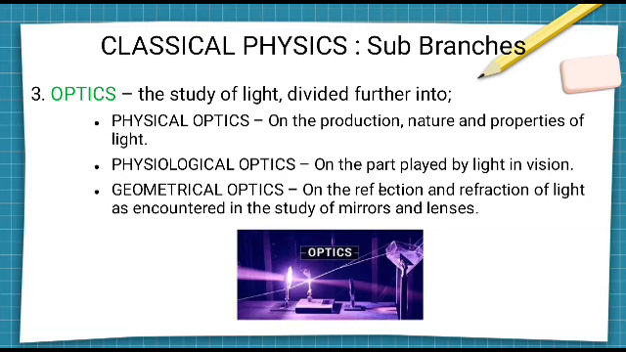Second is physiological optics, which is about the part played by light in vision. Third is geometrical optics, which is based on the reflection and refraction of light as encountered in the study of mirrors and lenses. One example you all might be aware of, which in Hindi is called Indradhanush, the rainbow. This is an example of geometrical optics.